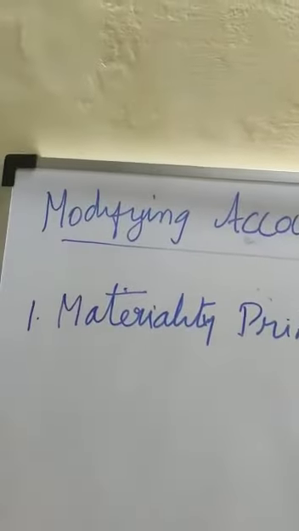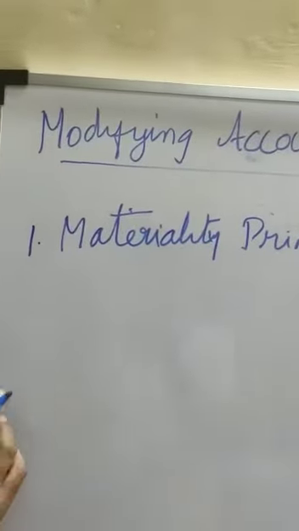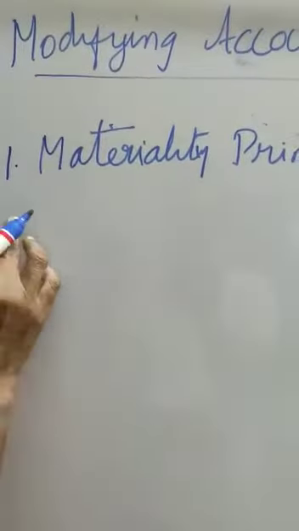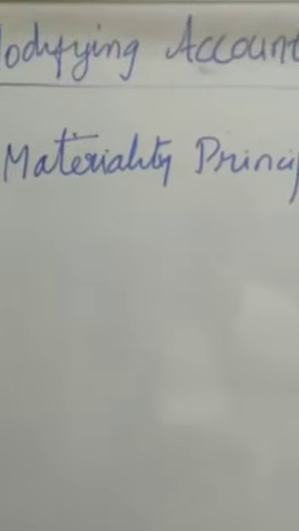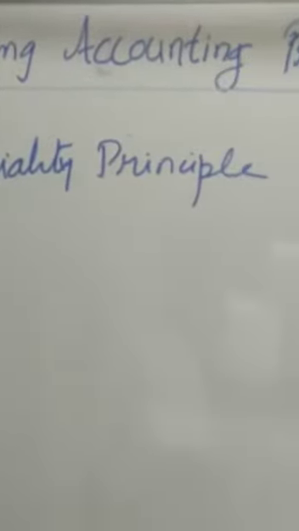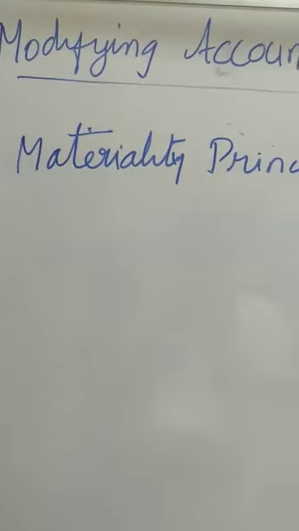Hello students. Next we are going to the modifying accounting principles. It has got six. Number one is materiality principle. That means too much information, too much documentation will lead to a lot of confusion, and it's a hectic task for the person concerned to prepare the accounts. So it is better to take the material which is necessary for the business.